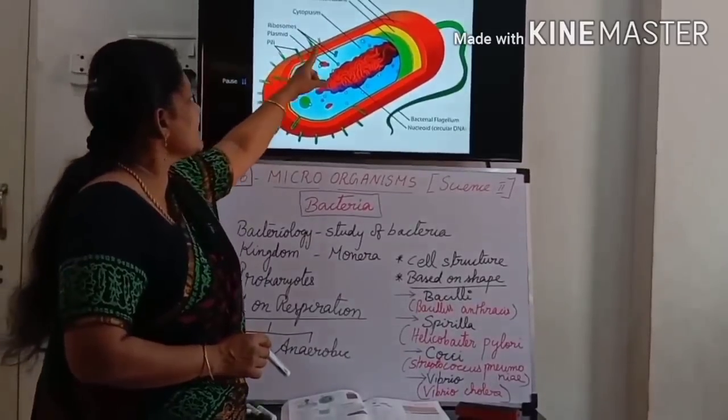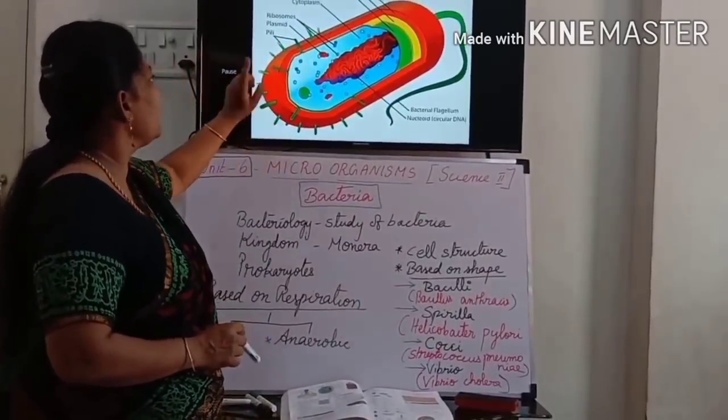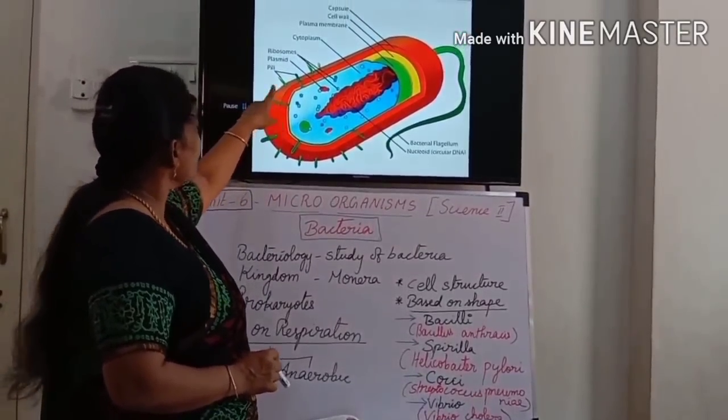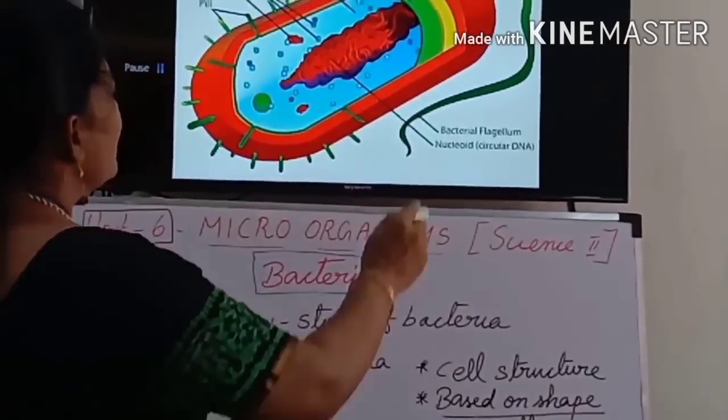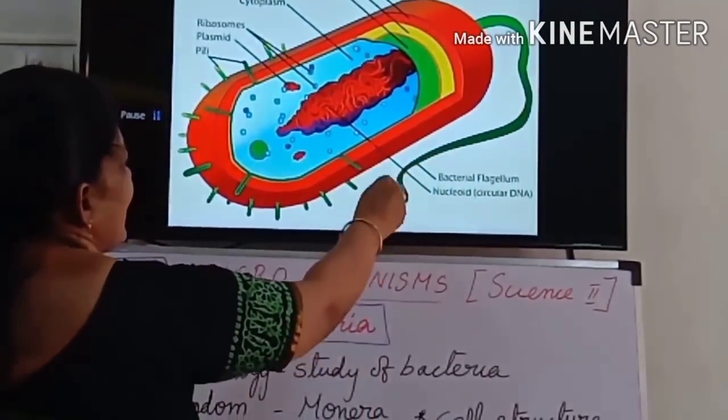See, this is the outermost cell wall. Then the pili, or this is the flagellum.